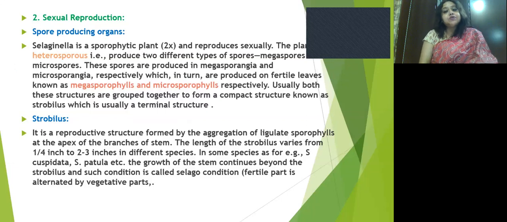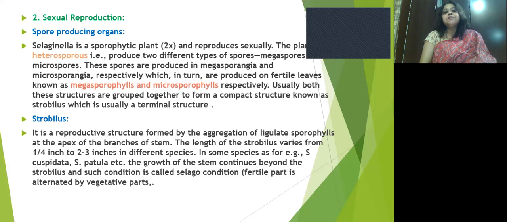How does sexual reproduction occur in Selaginella? By spores. The spore-producing organ is known as the strobilus. Selaginella is a heterosporous plant, that is, it produces two types of spores, megaspores and microspores.